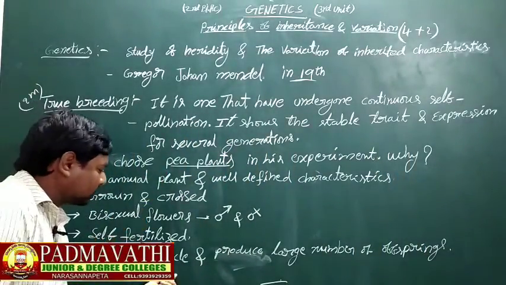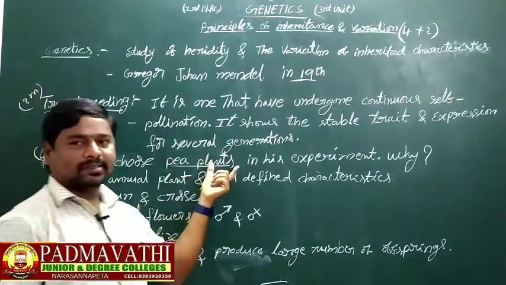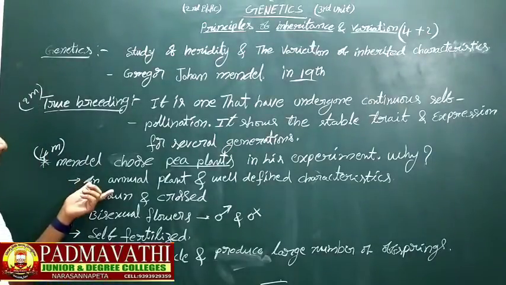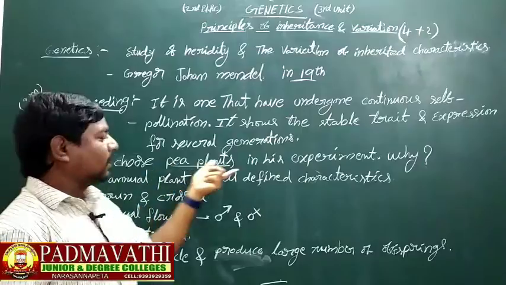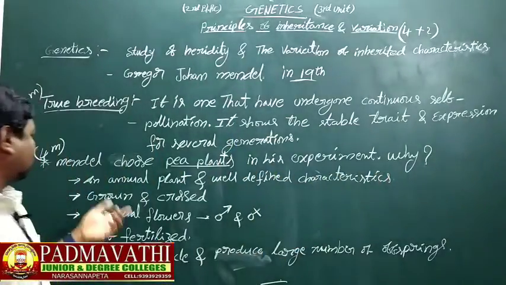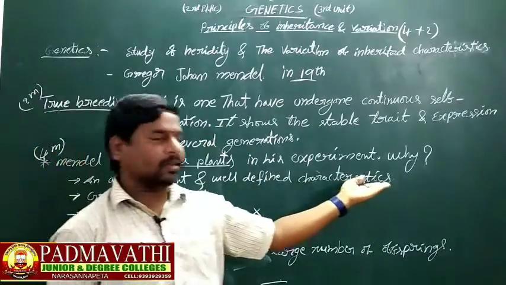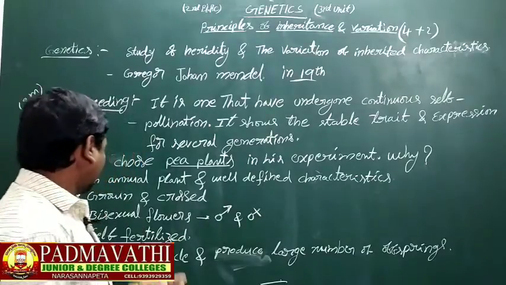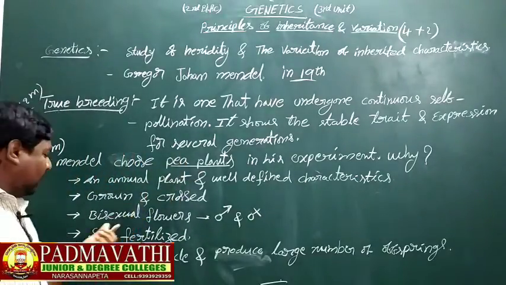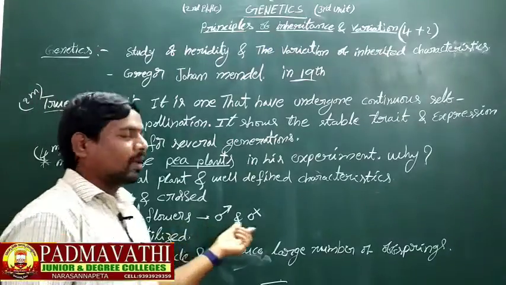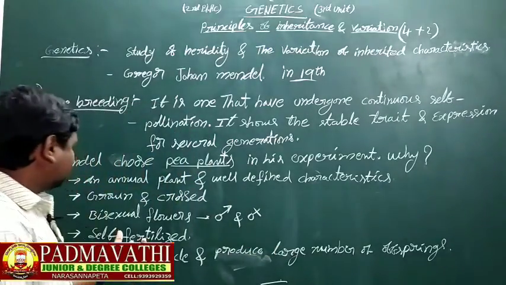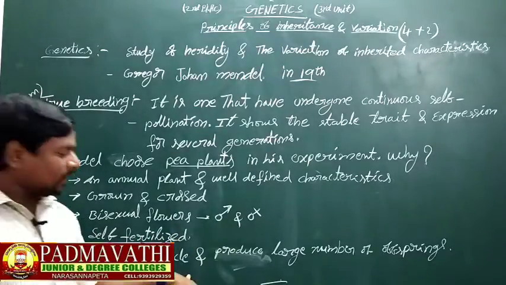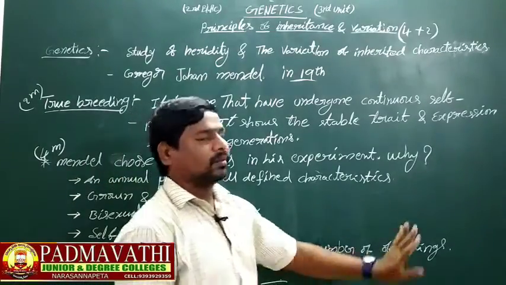According to these characters, Mendel chose pea plants in his experiment. It is a very, very important 4 marks question. Because it is an annual plant with well defined characters, it can be grown and crossed easily, it has bisexual flowers, can be self-fertilized, and has a short life cycle and produces a large number of offspring.